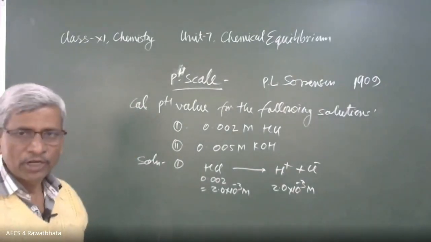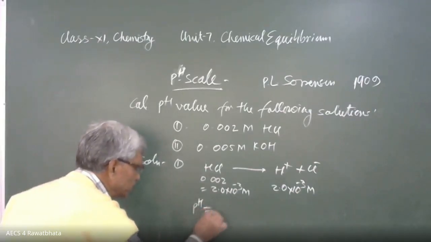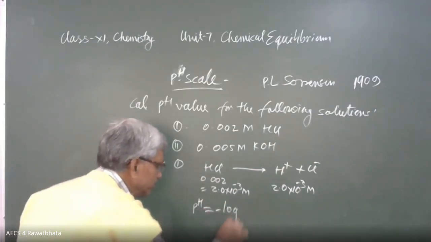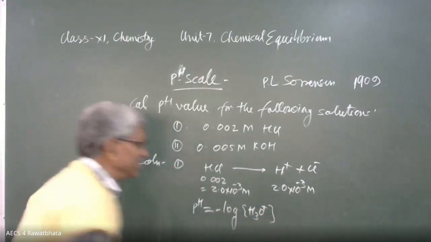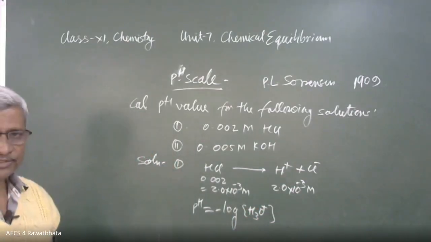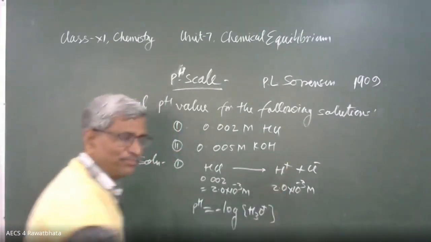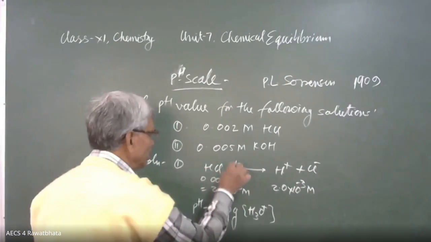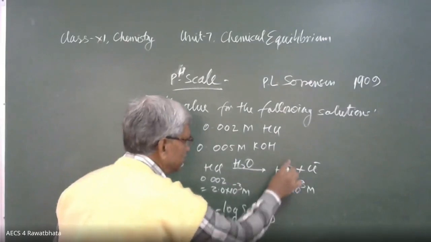So what is the pH of the solution? Write the pH formula and fill the value. pH is equal to minus log hydronium ion or H positive ion concentration. I am taking here H3O positive and here I have written H positive, please don't confuse. Let me take plus H2O, it gives H3O positive.